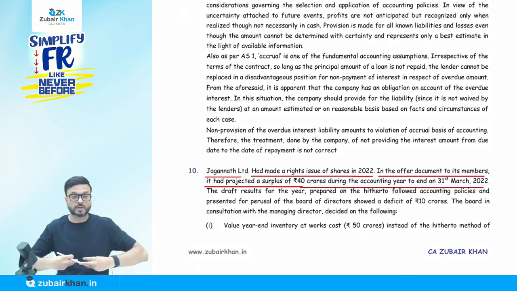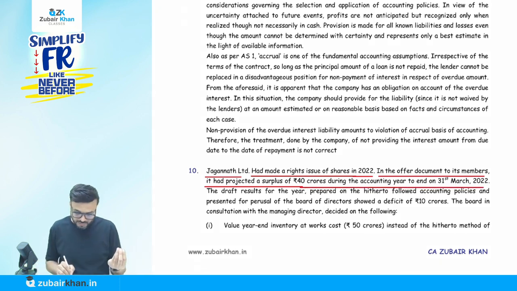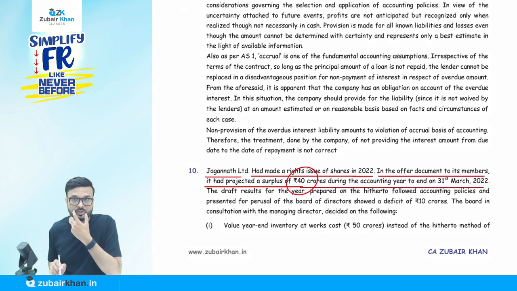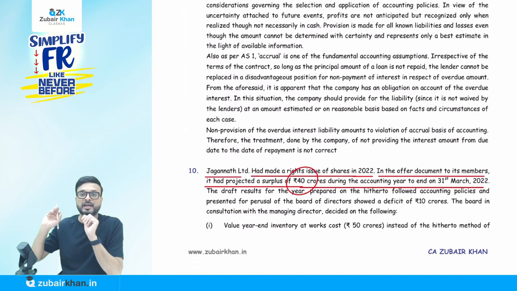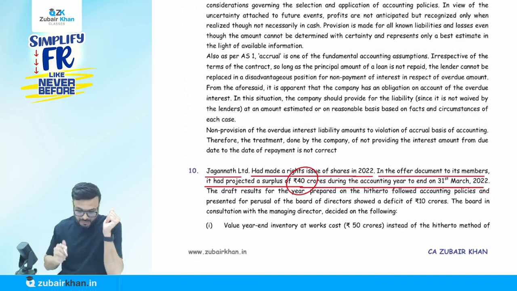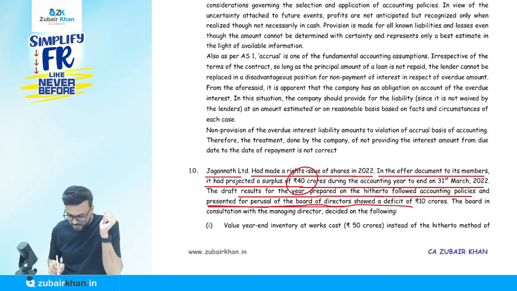So basically they issued rights shares in the market. In their offer letter, they projected that they are going to make 40 crores that year as a profit. Projection it is, for the year ending 31st of March 22. The draft result for the year, prepared on the hitherto followed accounting policy and presented for perusal of the board of directors, showed a deficit of 10 crore.